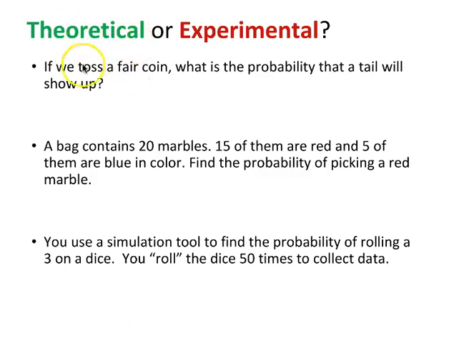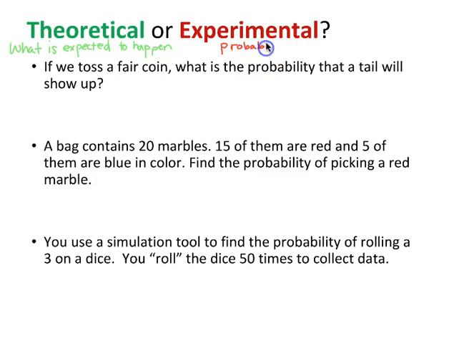And a great example of theoretical probability is when we think about tossing a coin and getting heads or tails. Well, we know that the probability of getting a heads or tails is 50% for each. That's based on what is expected to happen, or the theoretical probability. So theoretical is what is expected to happen.